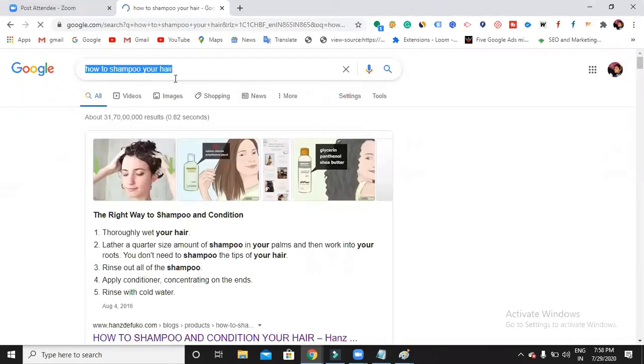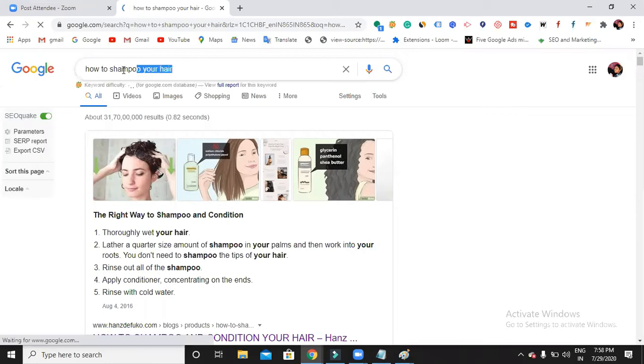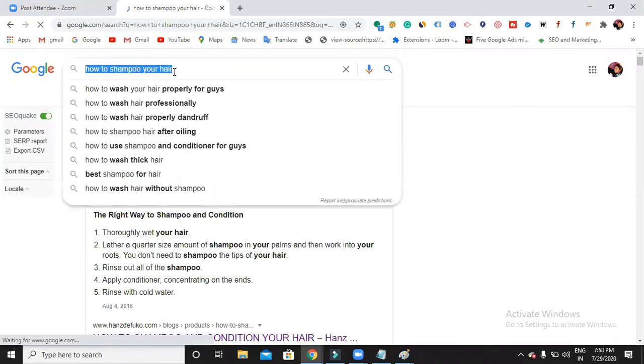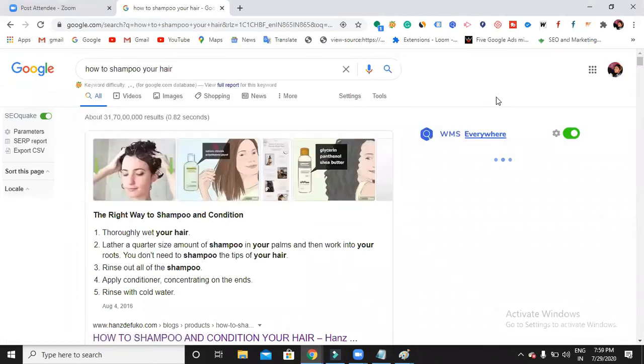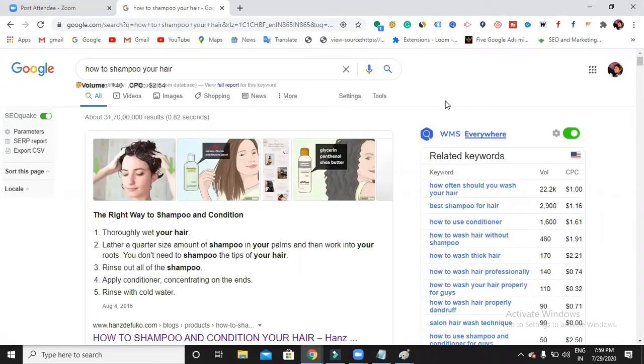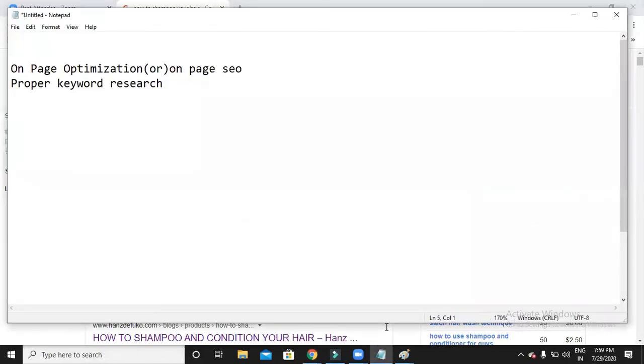This is a query. Normal people will call it a query, but we are digital marketers, so this is what the keyword means, right? For the keyword, you have to show up the website on top. That is what you are defining: for which keyword you would like to show up the website on top. To find that keyword, you have to do some research.